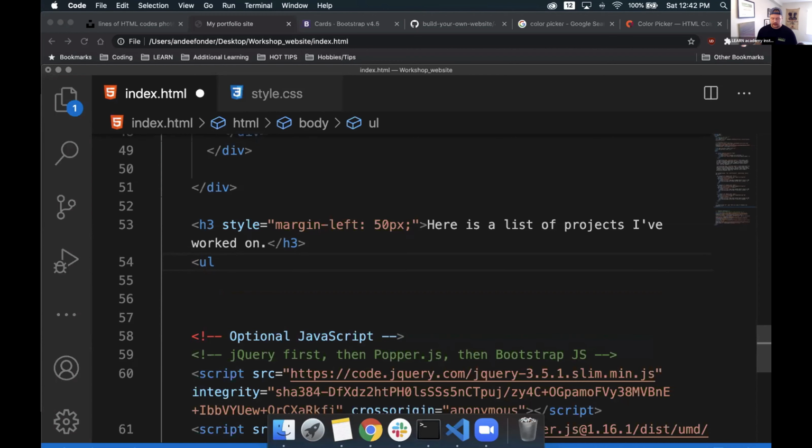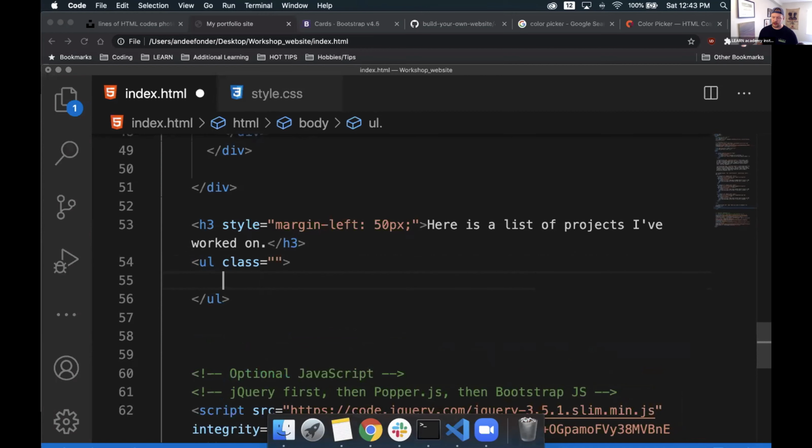With that, right off the bat, I'm going to give it a class. I'm going to give it an equal sign and some empty quotes, and then close off that tag. We'll get back to that class a little bit later. I'm going to hit enter so I can drop it down. So now I have this unordered list parent element, and inside of there, we need to create a list item element that is going to be a child to this unordered list element.